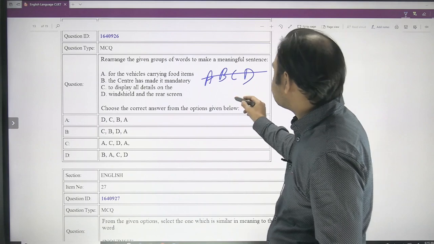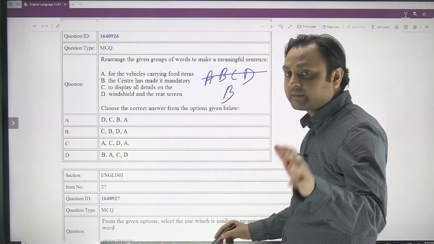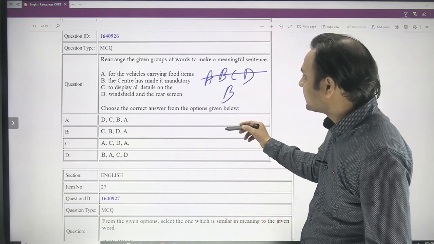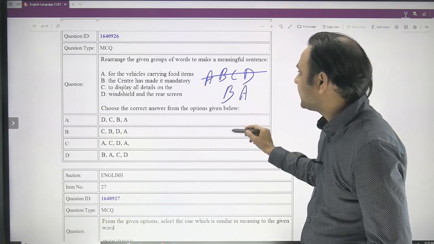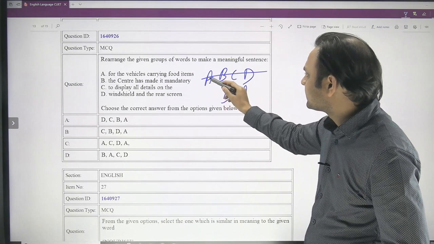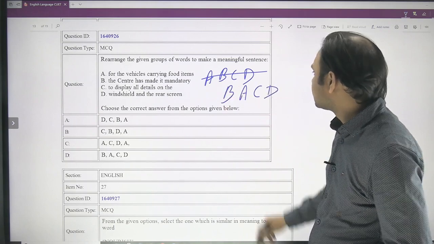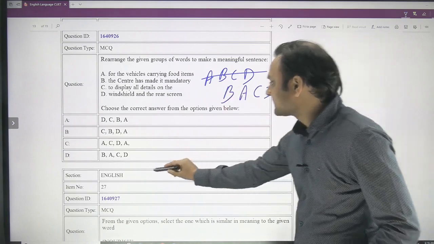Oh, sorry, my mistake, my bad. I just could not read it very clearly. The center has made it mandatory for all the vehicles. So it will be B, A. Then B for all the two displays, C and D. So B, A, C, D. Can we find this? Yes, we can find this.